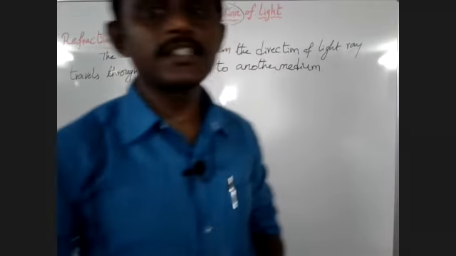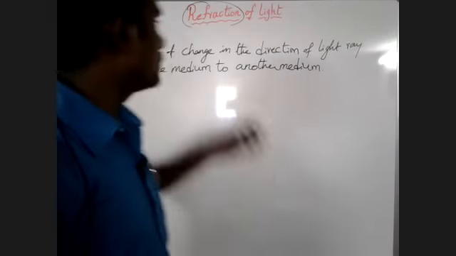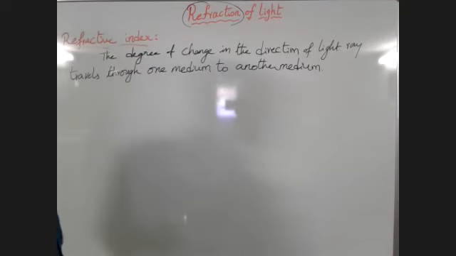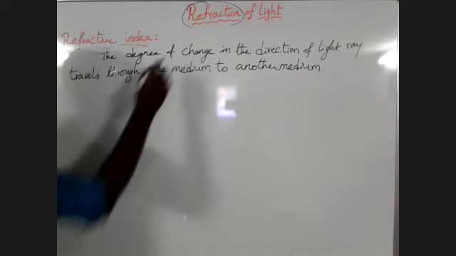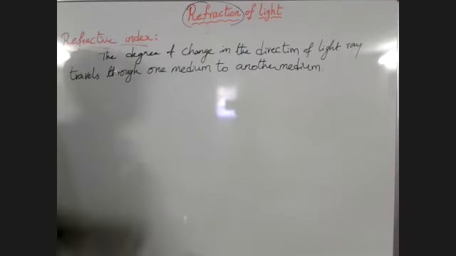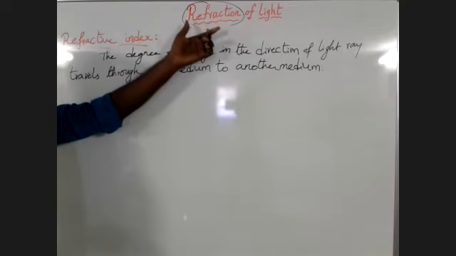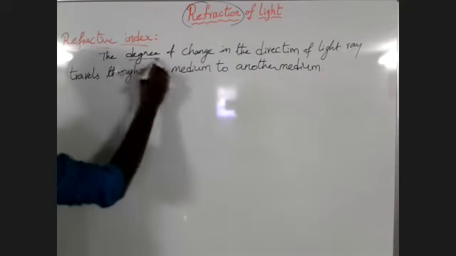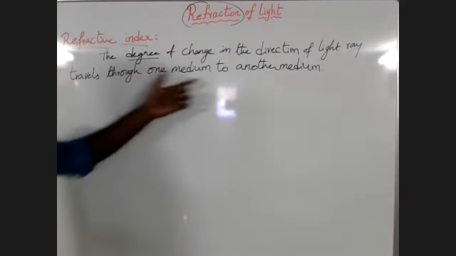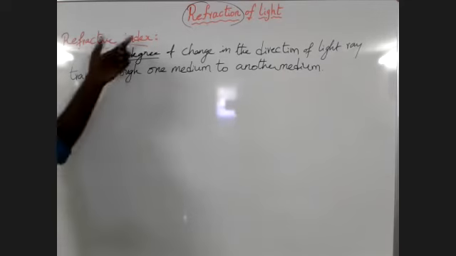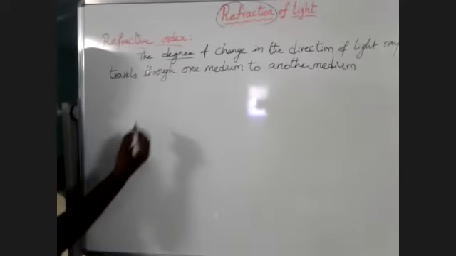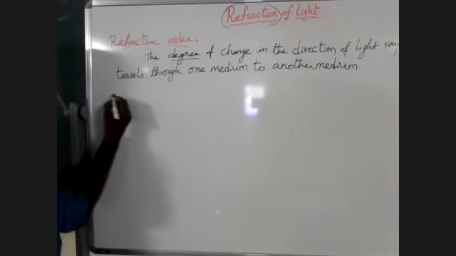To explain the process of refraction, we use the refractive index. By the refractive index only we can explain the process of refraction. Refraction means the change in the direction of light when the light travels from one medium to the other medium. The degree of change in the direction of light when the light rays travel from one medium to another medium, we call the refractive index. What do we call that? That is called the refractive index. Now let us see what is the absolute refractive index.